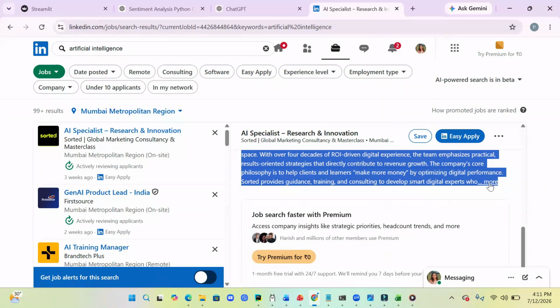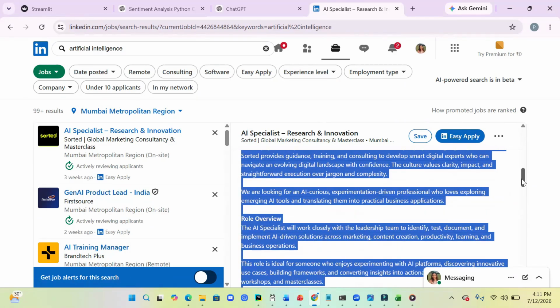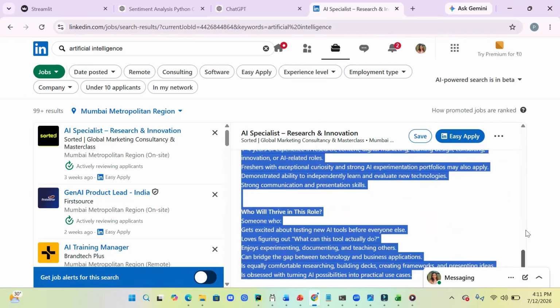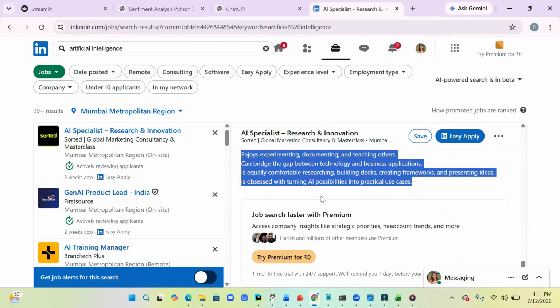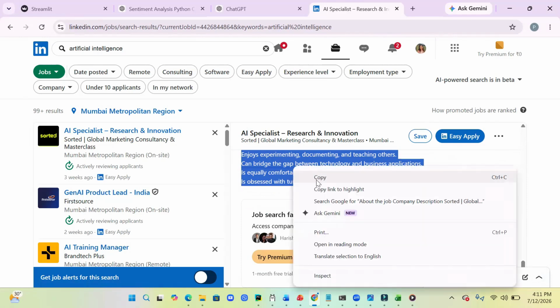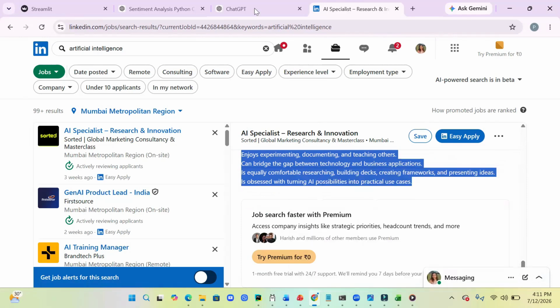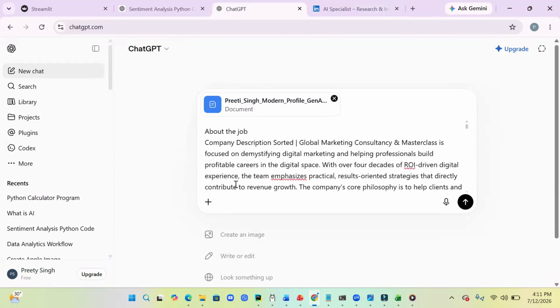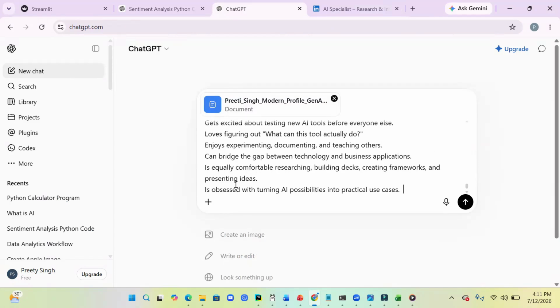Okay. Let me just open it completely. I have taken all the things which were there in the job requirement on LinkedIn. I am copying it. Let's go back to ChatGPT. I have already attached my profile. Let's go back to ChatGPT, and I would say paste. After pasting, I'll just give a space and write,